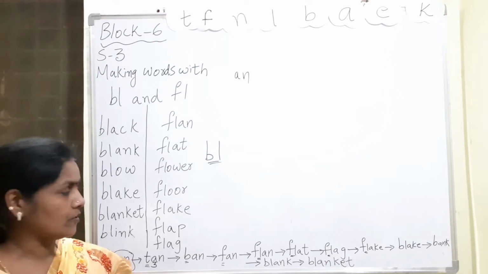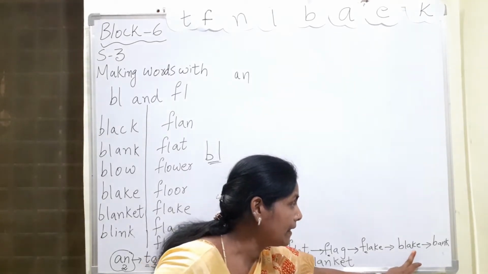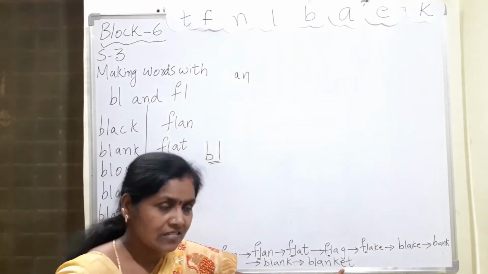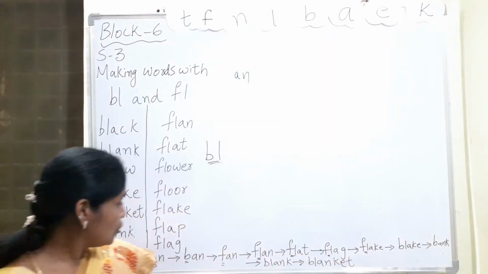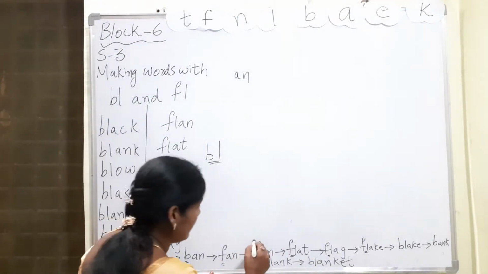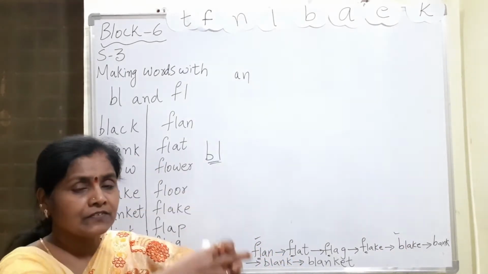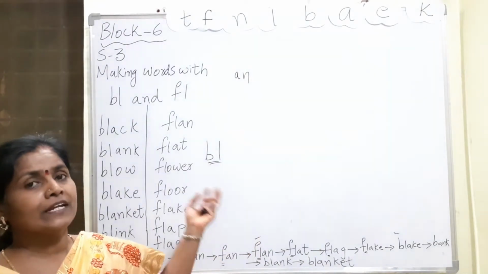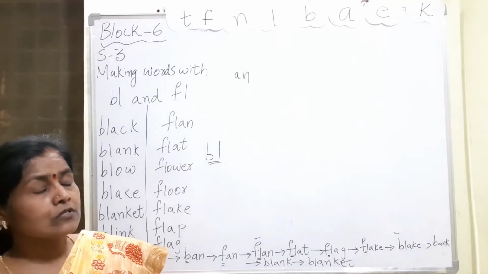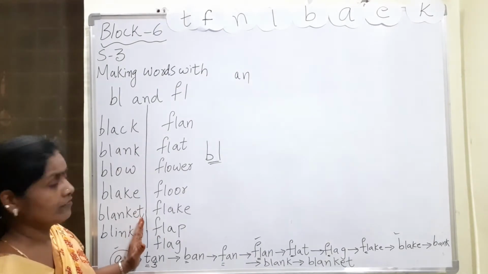FL is the fleur sound. Now next coming to the BL blend. Blur. Blake. Bank, blank, blanket. Are you following? So using this base word only, AN, with FL and with BL, and using some letters we are adding, some letters we are removing to get a new word. Okay. With BL how does it sound? Blur. With FL, fleur.